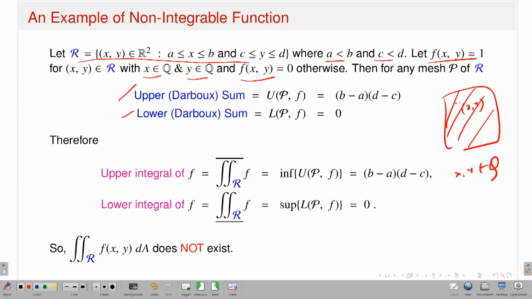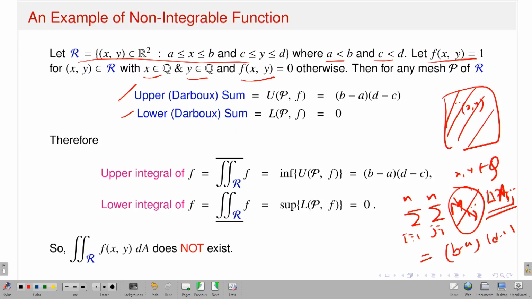Again, it is a function whose value is constant, either 1 or 0, taking either of two values. So if I take this again, with i from 1 up to m and j from 1 up to n, and then Mij times the area of this cell Rij, what will happen to Mij? Mij takes either the value 0 or 1. So if it takes the value 1, its supremum will always be 1. So that means this should be 1 actually.